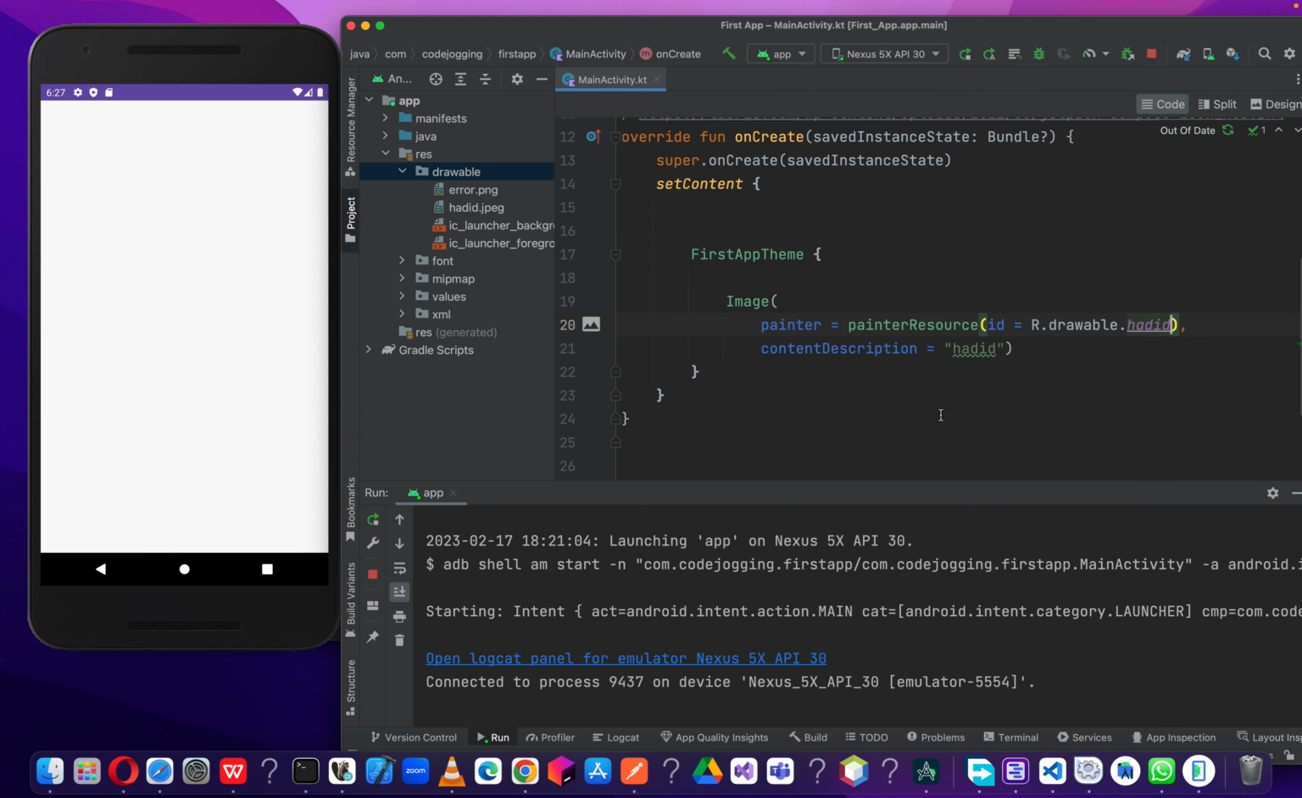Okay, so now let's run our code and see the output, if we've successfully imported the image in our app.